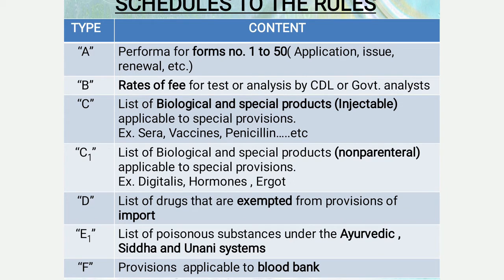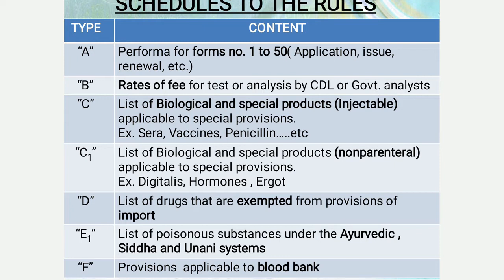Next topic is the schedules to the rules. There are a number of schedules which are included in the Drugs and Cosmetics Act. The first one is Schedule A, which includes the proforma for Form numbers 1 to 50. It includes a number of forms like application form, issue form, renewal form, etc. Next one is Schedule B. It includes the rate of fees for test or analysis by the Central Drug Laboratory or Government Analyst.